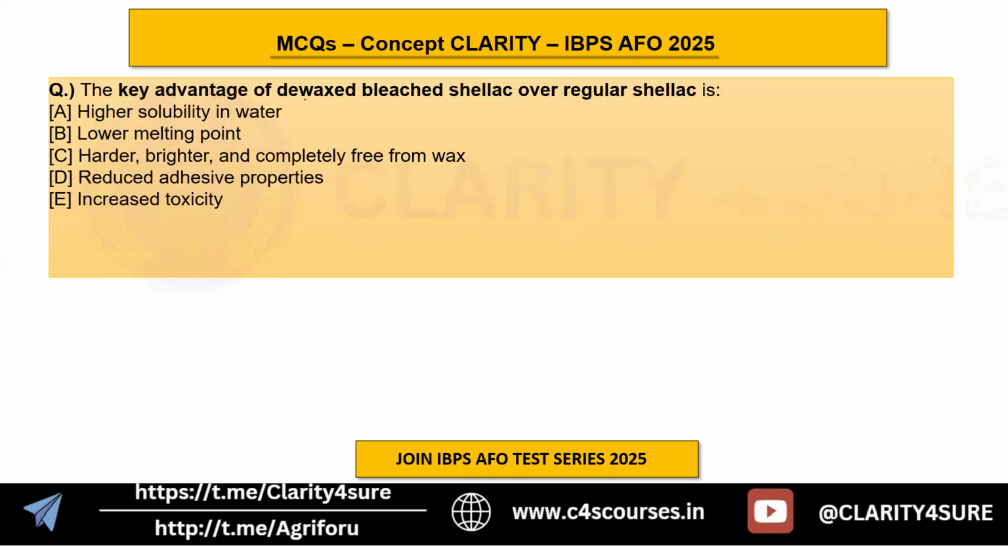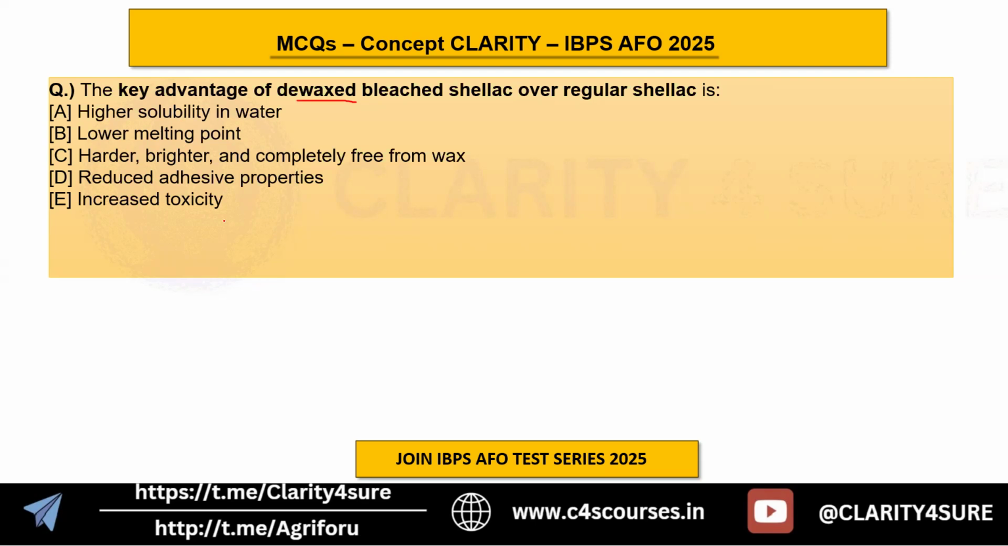The key advantage of de-wax bleach shellac over regular shellac is what? You have to differentiate how de-waxed and regular shellac differ. The options say that they have higher solubility in water, a lower melting point, they are harder, brighter, and completely free from wax, they have reduced adhesive properties, and increased toxicity.